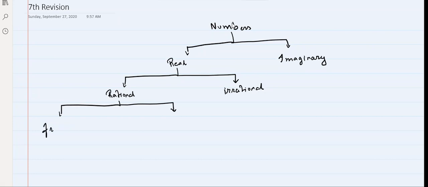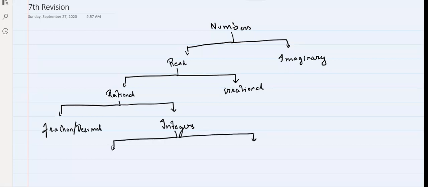Fractions and decimals are almost the same category. Then we have integers. Now integers are further divided into non-negative integers or negative integers.